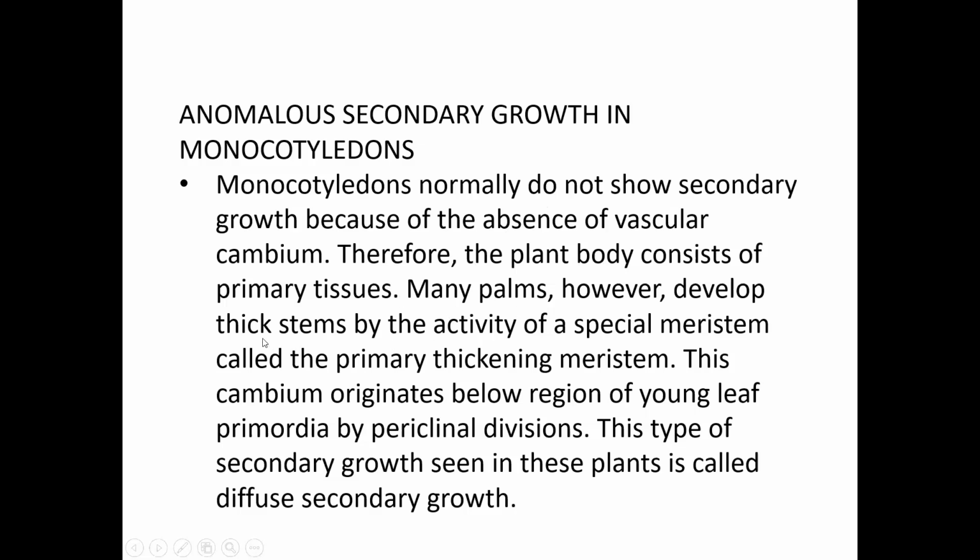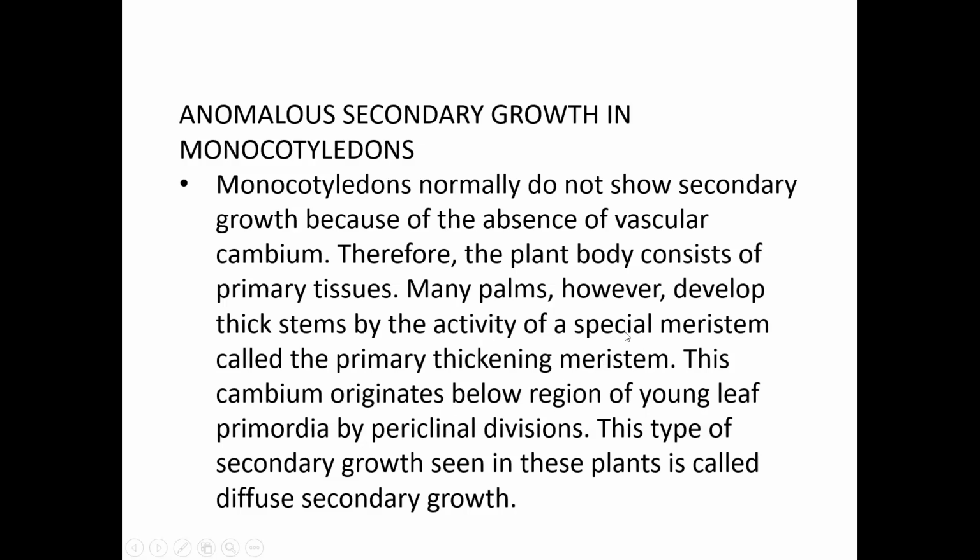In many palms, however, they develop a thick stem by the activity of a special meristem called the primary thickening meristem. This meristem originates below the region of the young leaf primordia by periclinal divisions, and it helps in the thickening of the stem.